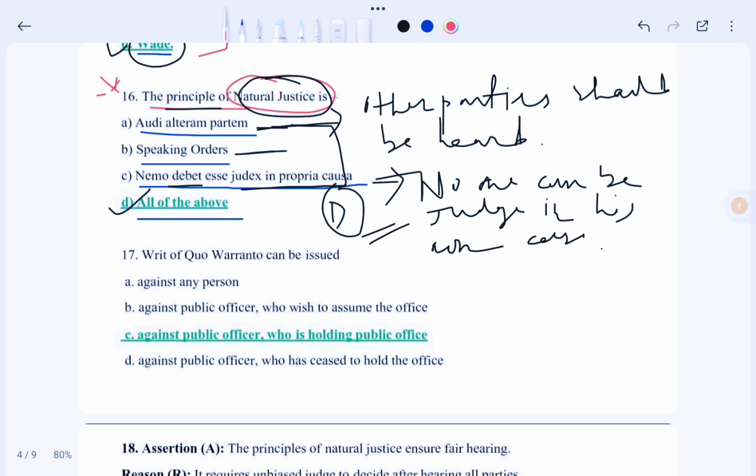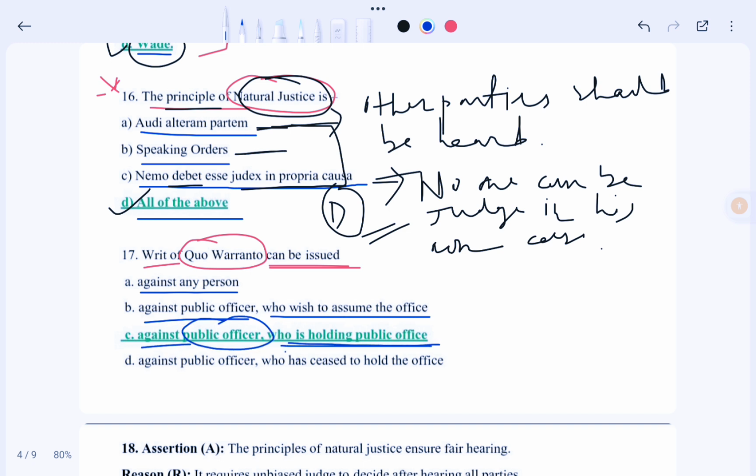So the next question is writ of quo warranto. Very important question. Writ of quo warranto can be issued under which of the following? Let's see the options. Option A, against any person, option B, against public officer who wishes to assume the office, option C, against public officer who is holding the public office, and option D, against public officer who has ceased to hold the office. So in this case the correct option would be option C. That means writ of quo warranto can be issued against a public officer who is holding a public office.